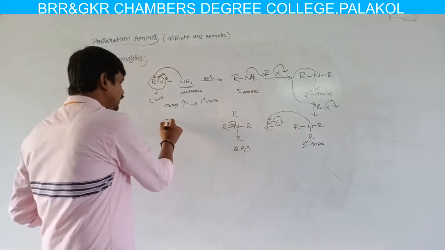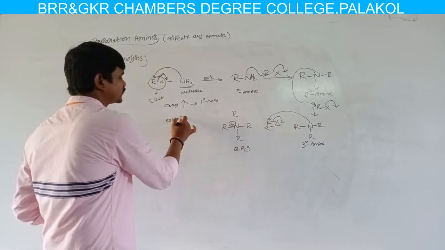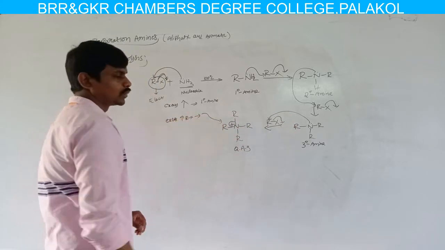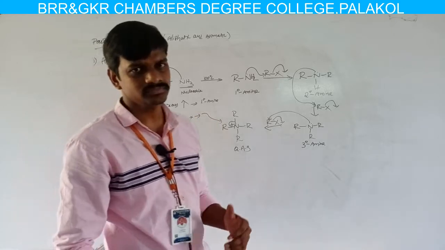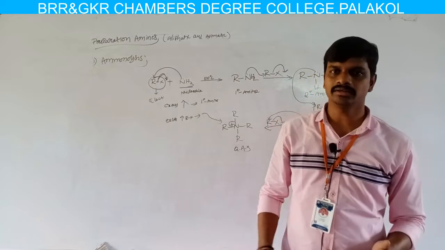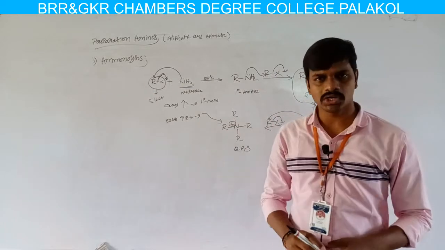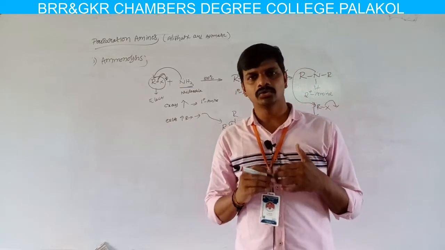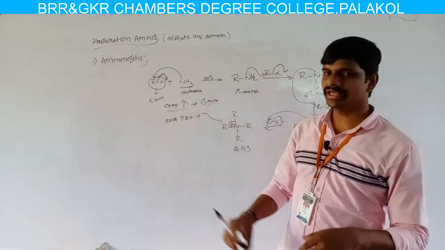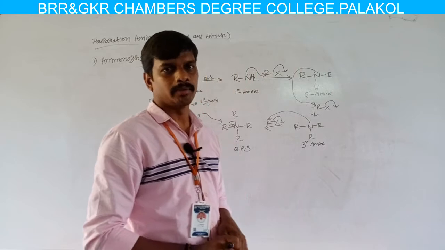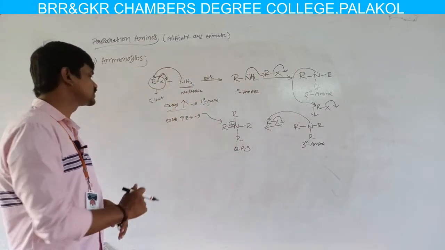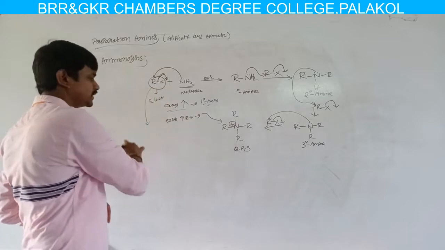But if we take excess of alkyl halide, then the final product is quaternary ammonium salt. If we take excess of ammonia, then we get primary or secondary amine as the major product. Here we have to take alkyl halides in this reaction.